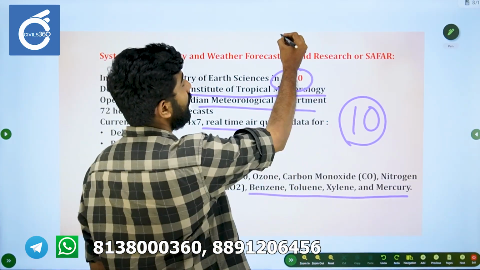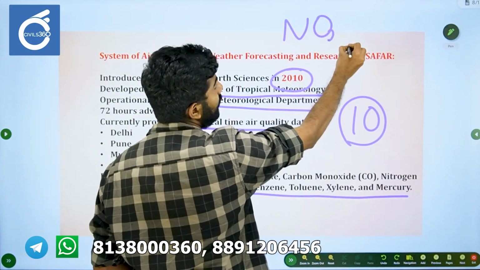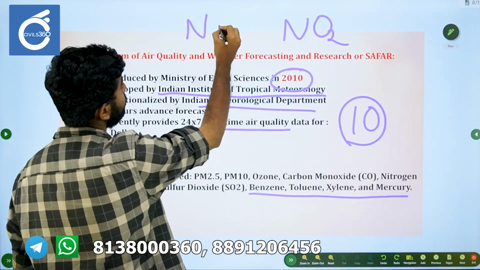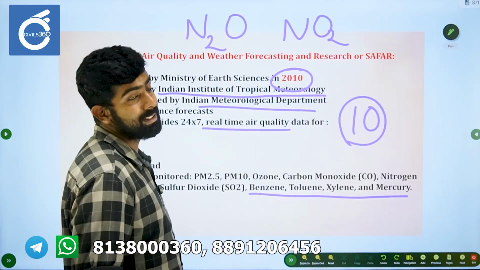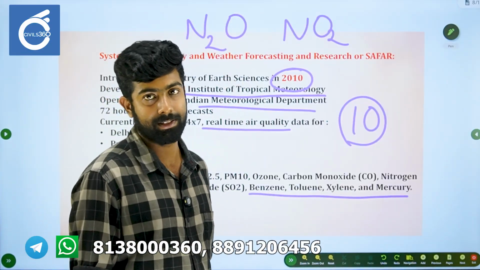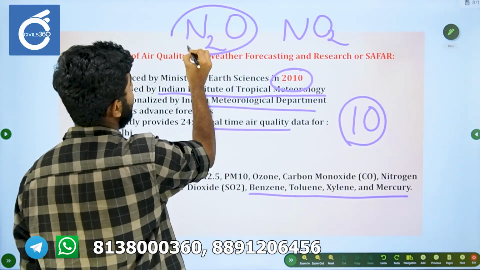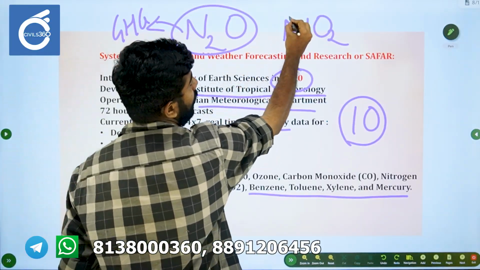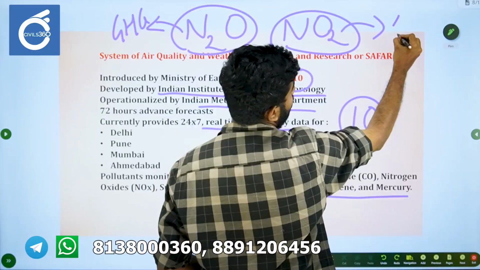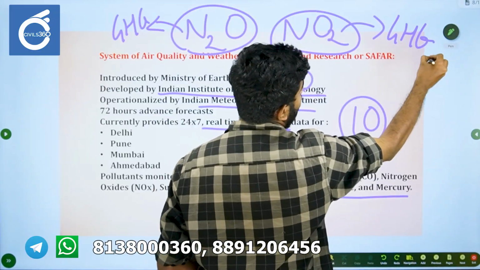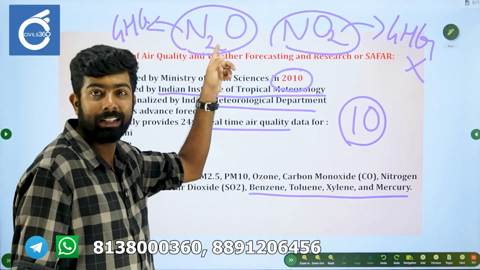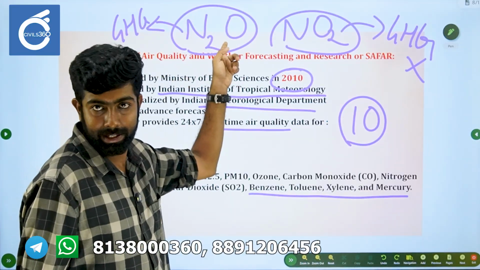Also keep in mind that nitrogen dioxide is actually a pollutant. It's not a greenhouse gas. Nitrous oxide is actually a greenhouse gas. Nitrogen dioxide is not a greenhouse gas, but nitrous oxide is a greenhouse gas.